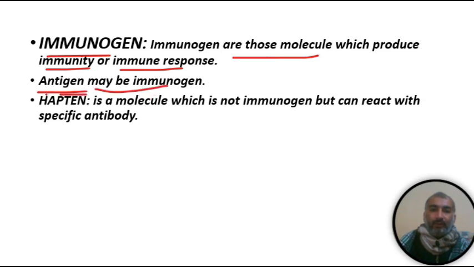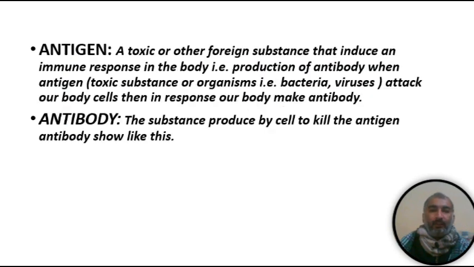For example, a hapten molecule does not have the ability to produce immunity, so it is not an immunogen, but it can react with specific antibodies.